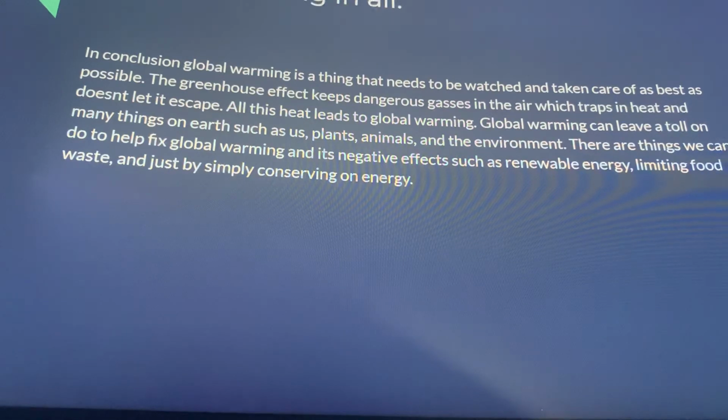Global warming can leave a toll on many things on Earth, such as us, plants, animals, and the environment. There are things we can do to help fix global warming and its negative effects, such as renewable energy, limiting food waste, and just by simply conserving on energy.